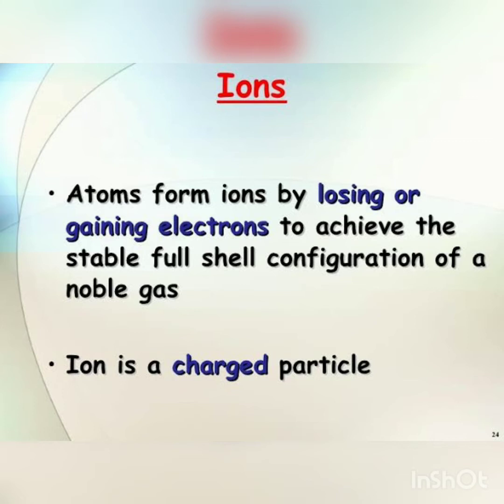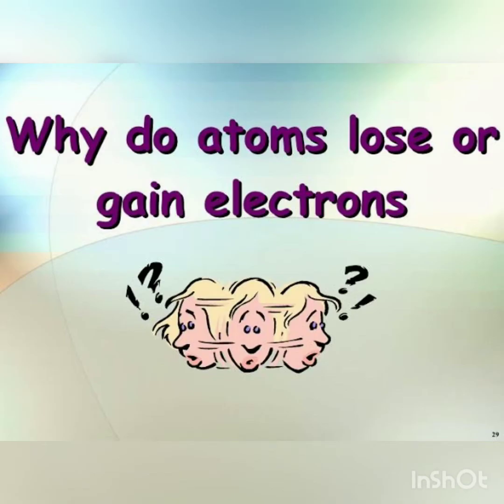Yes. In today's topic, we will be learning about ions and how these ions are formed. Mainly, when an atom loses or gains some electrons in order to achieve stability, then we can say that the atom becomes an ion. It is the main difference between an atom and an ion. An atom is an electrically neutral particle, but on the other hand, the ion is a charged particle. But again, one question arises: why do these atoms lose or gain electrons? And the answer to this question is the octet rule.